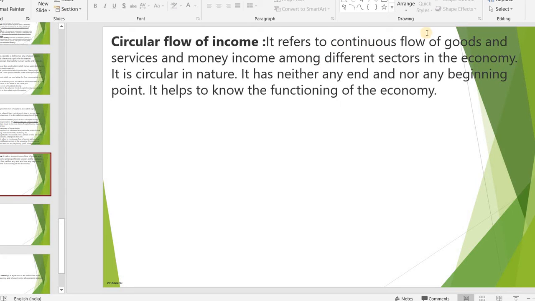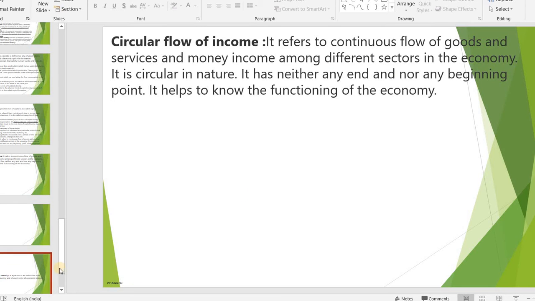It refers to the continuous flow of goods and services and money income among different sectors in the economy. It is circular in nature. It has neither an end nor a beginning point. It helps us to know the functioning of the economy. Money is circulating in our economy, flowing to different sectors.